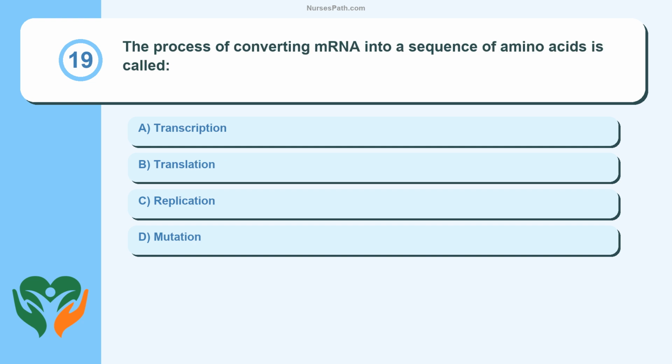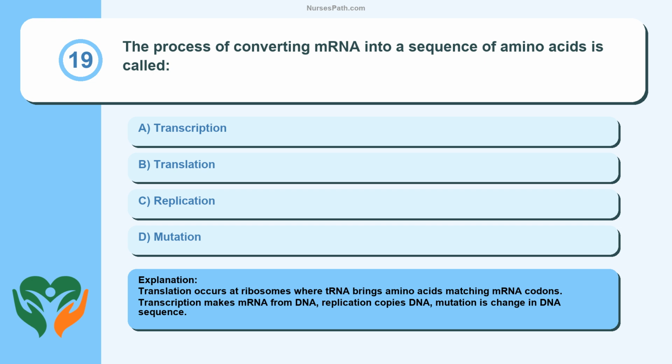Question 19. The process of converting mRNA into a sequence of amino acids is called: transcription, translation, replication, mutation. Translation occurs at ribosomes where tRNA brings amino acids matching mRNA codons. Transcription makes mRNA from DNA, replication copies DNA, mutation is a change in DNA sequence.